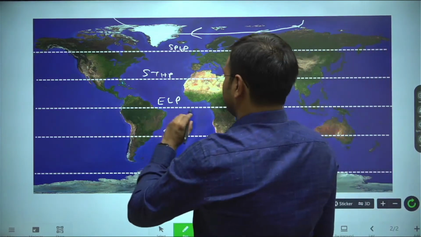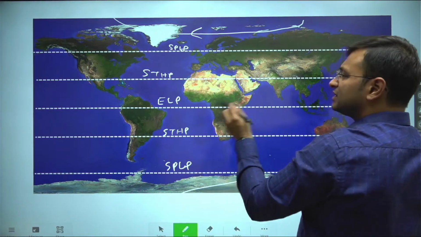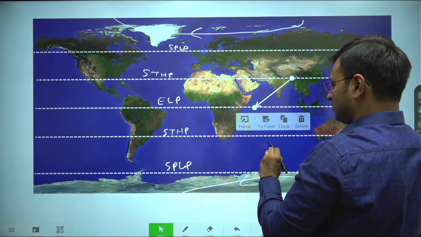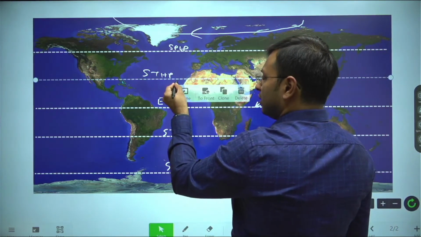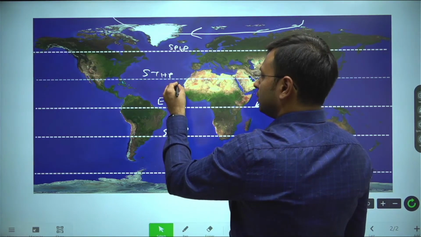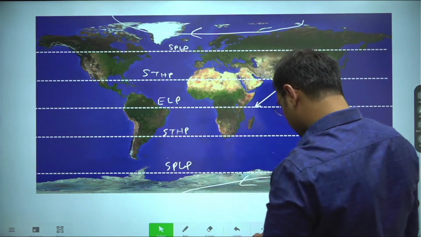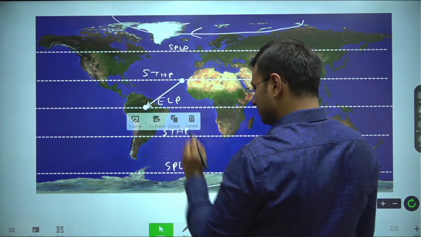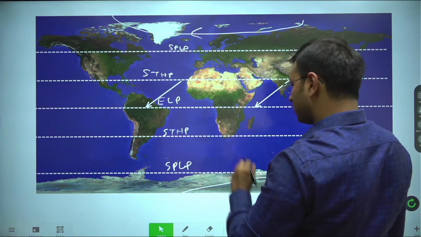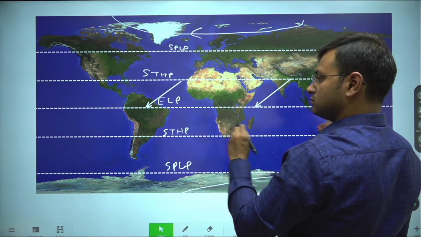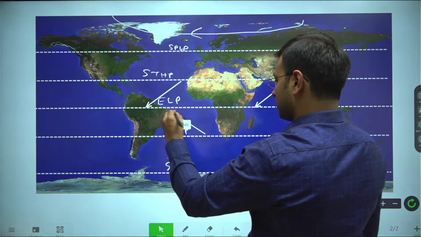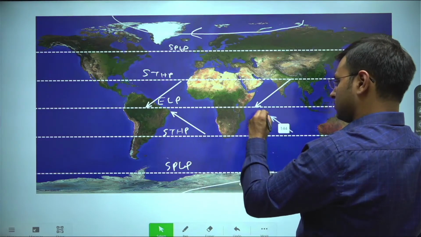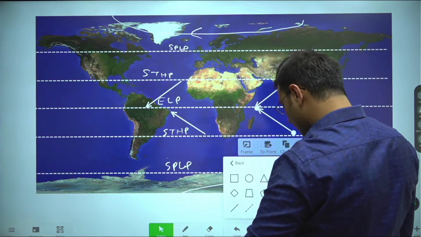Between the subtropical high pressure belt and the subpolar low pressure belt, the winds will come like this. These are our trade winds.